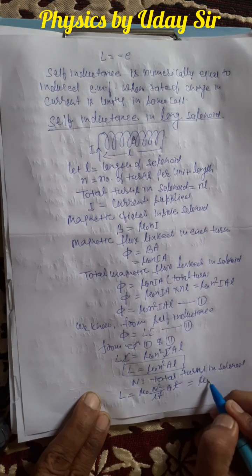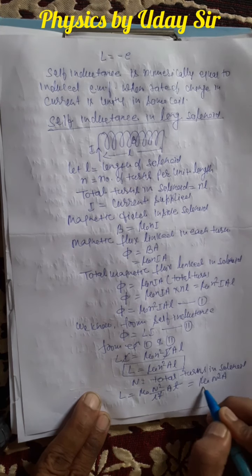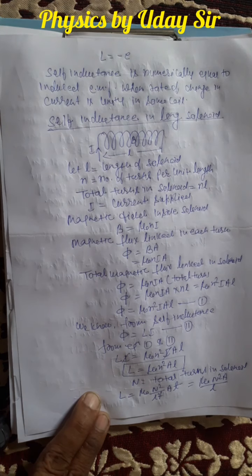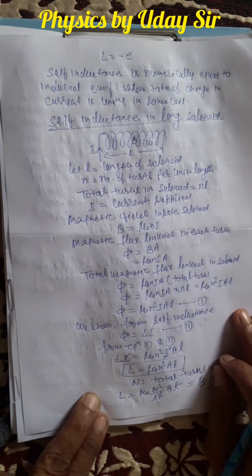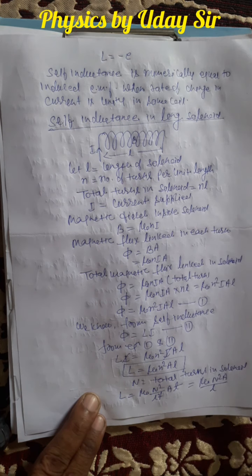In such a case, L is equal to mu naught N square A by L. Okay, so you should learn both formulas: one in terms of number of turns per unit length, and the second when the total number of turns is given.